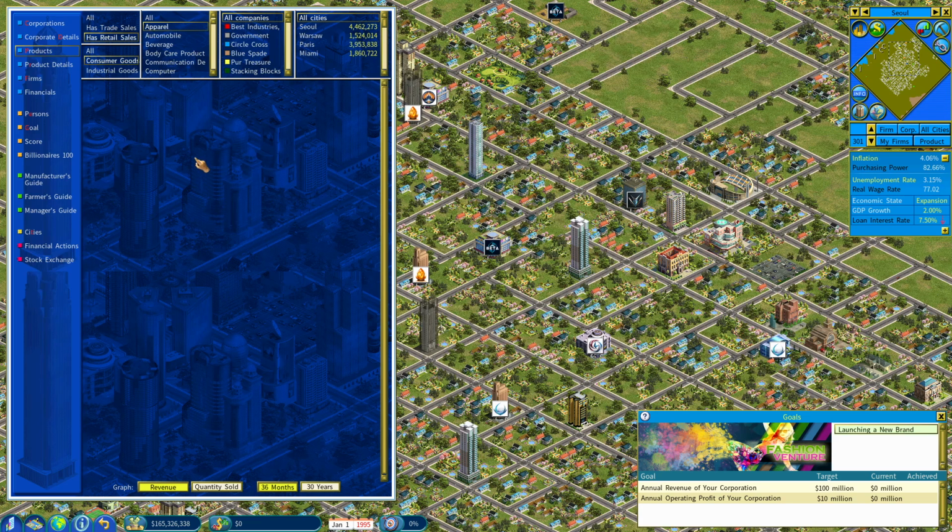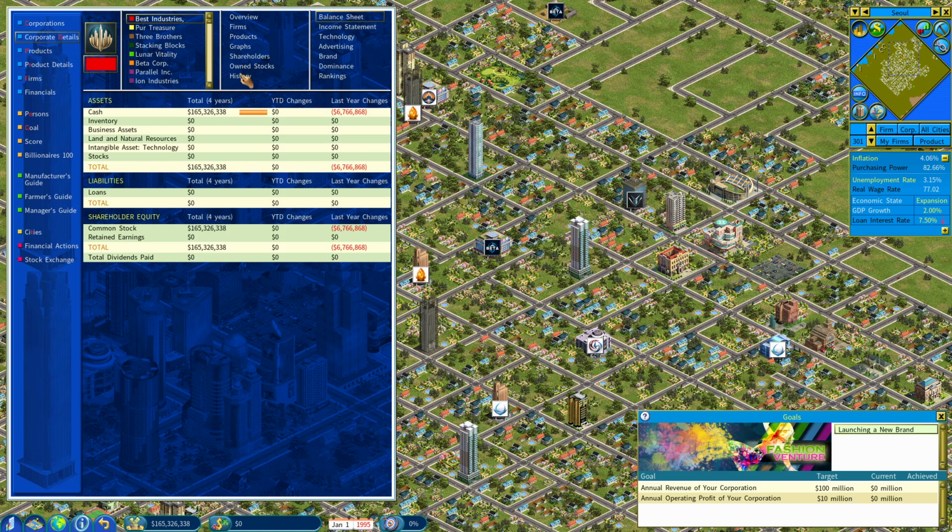If we look in the apparel, this is good news. Nobody's selling apparel. That's great news for us. Nobody's selling apparel, and it doesn't seem to be even being sold from any seaports. So that suggests to me, actually, I might want to get into making apparel, researching to improve it, and let's just start selling clothing right away, because then we'll start building up market share anyway.